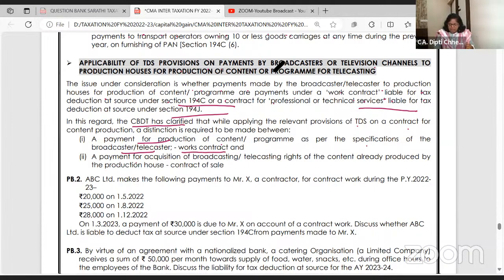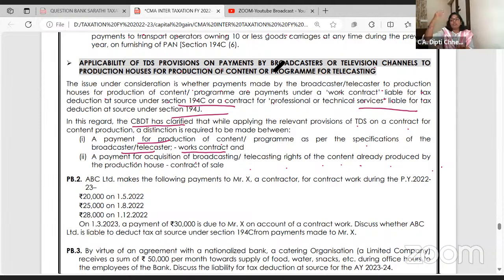But if the payment is for acquisition of broadcasting, telecasting rights of content already produced by the production house, for example, some movie is already produced and then Amazon outrightly gets the rights, now this will come only in our OTT platform.